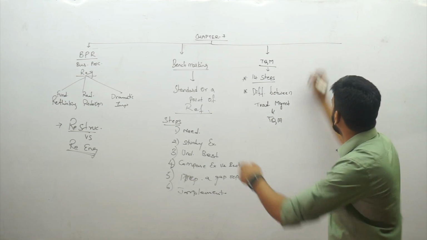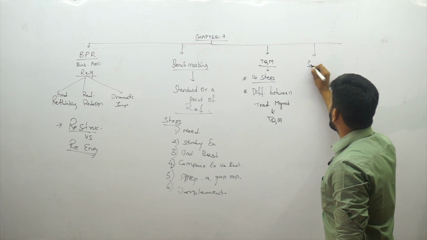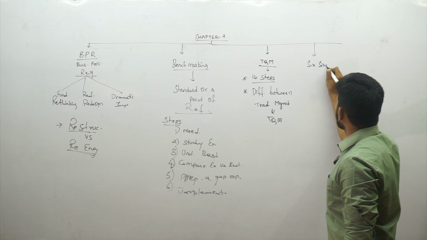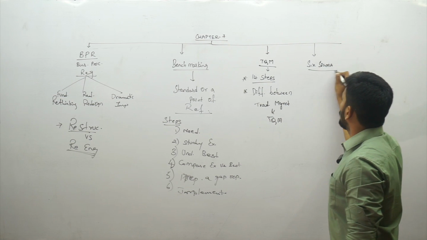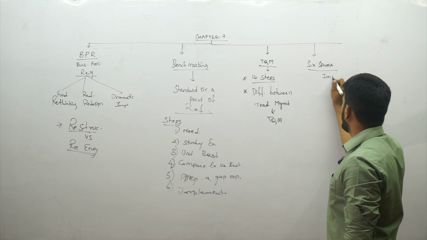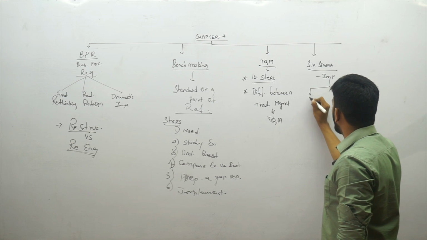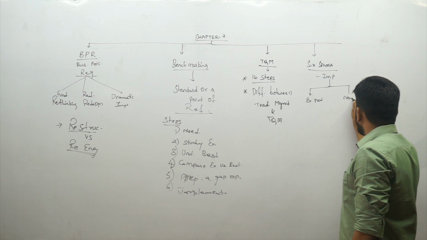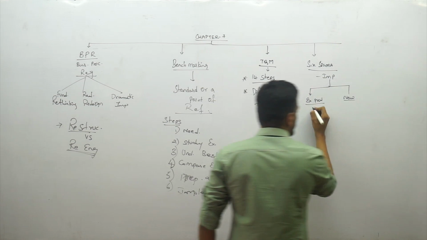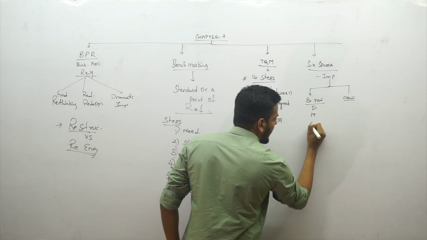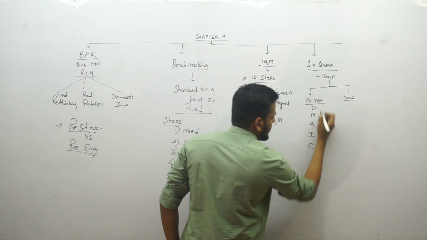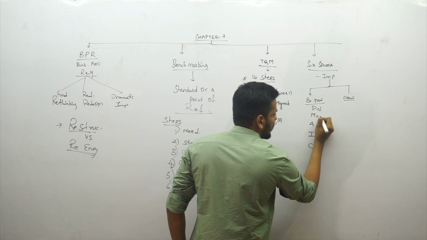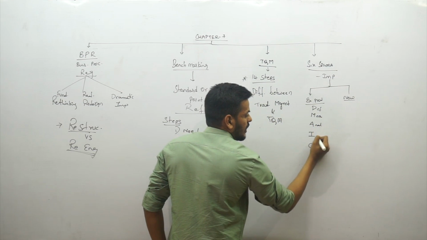And lastly, you have a concept called Six Sigma, where a very important question is about the implementation of Six Sigma to existing products and to new products. You know the technique, I believe. Existing products, it's what? DMAIC: define, measure, analyze, improve and control.